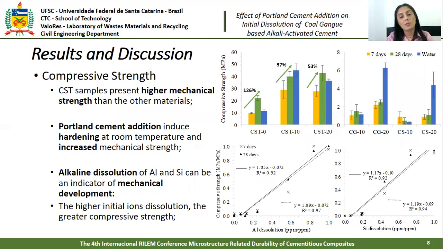Alkaline dissolution of aluminum ions and silicon ions can be an indicator of mechanical development. The higher the initial ion dissolution, the greater the compressive strength. The aluminum dissolution at early stages of the reaction plays a role in the development of initial mechanical strength. Hardening of alkali-activated cement can be influenced by the presence of more reactive aluminum and the heat released from hydration of cement particles.